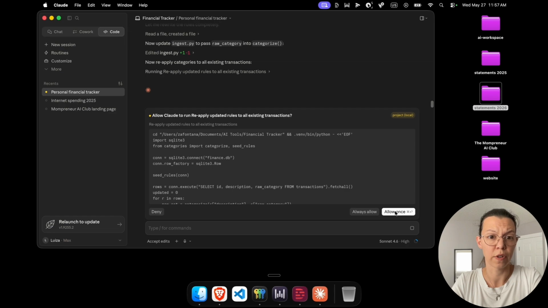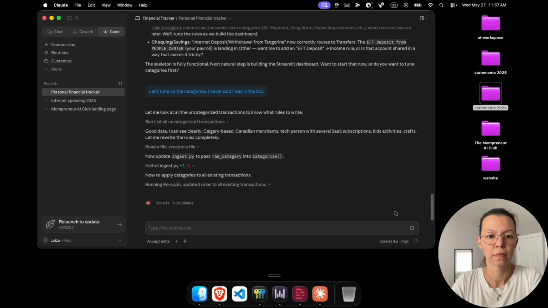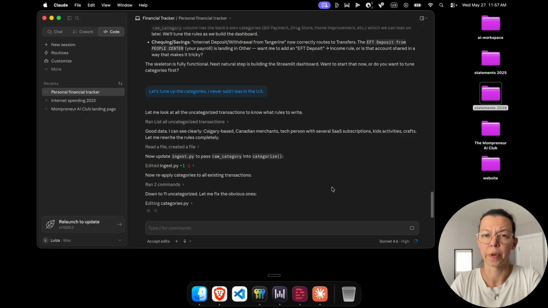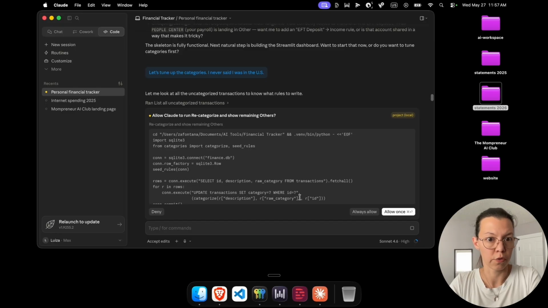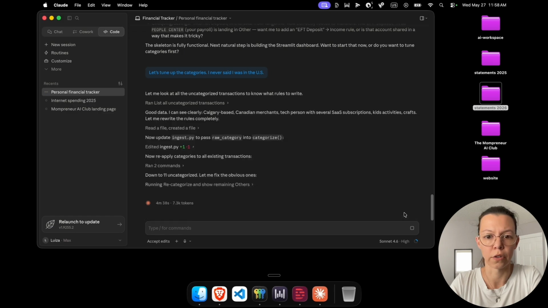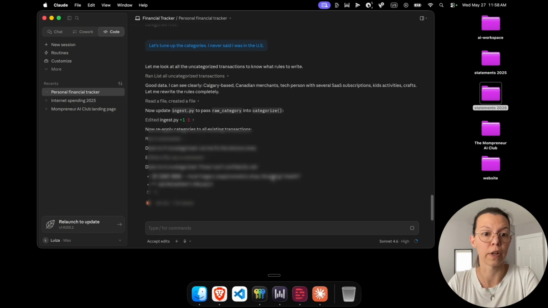Okay, so it's trying to run the categories again. Now, my accounts have mostly the recurring bills, and my husband pays for groceries and mortgage, so it might be a little bit skewed for now. I do plan on putting all of our family financial stuff in here. Another script. So it always tells you what it's trying to do. So, recategorize and show remaining others. So it will show us what it couldn't find a category for.